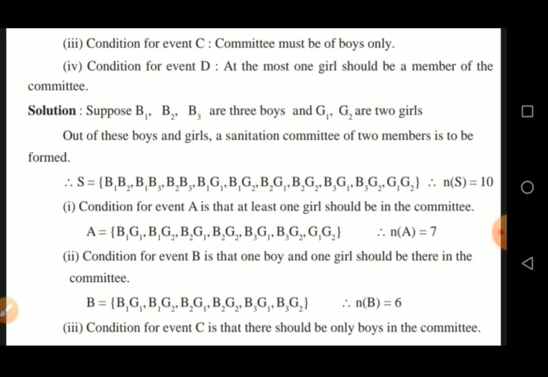Second, condition for event B is that one boy and one girl should be there in the committee. Yes, this is a very simple committee. One boy and one girl. All 6 combinations come in this. B is equal to B1 G1, B1 G2, B2 G1, B2 G2, B3 G1, B3 G2. Number of B is equal to 6.